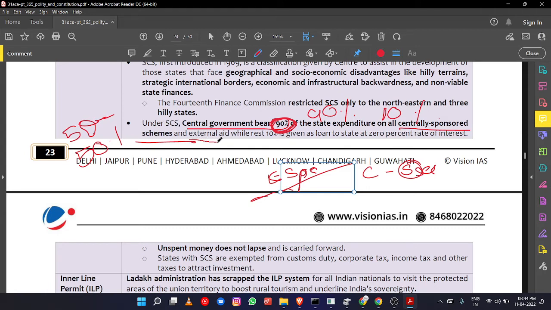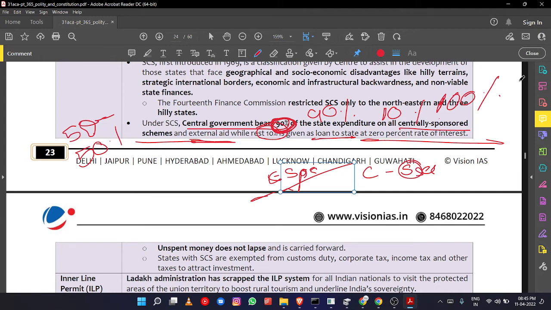There will be external aid given by the central government for the rest of the 10% also as a loan with 0% interest rate. Means almost 100% expenditure is borne by the central government for all the centrally sponsored schemes. Then the state government doesn't have to spend anything for the centrally sponsored scheme, so that the state government can use that revenue for capital expenditure.